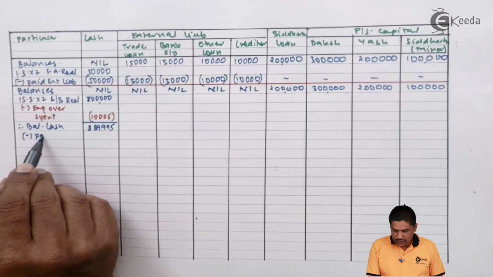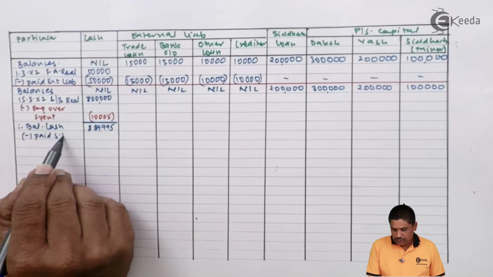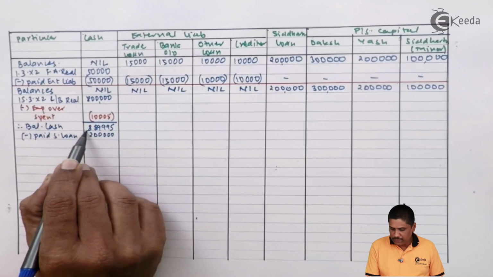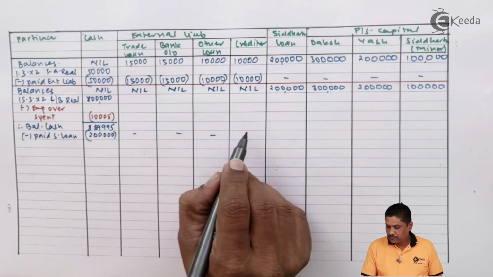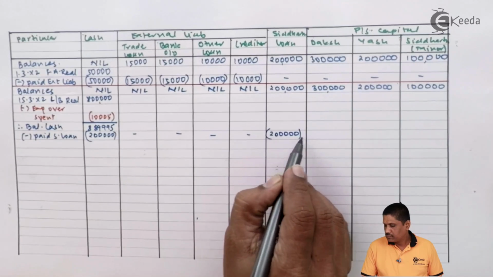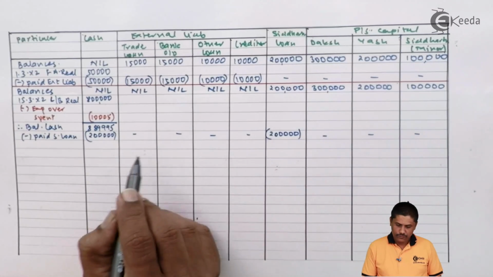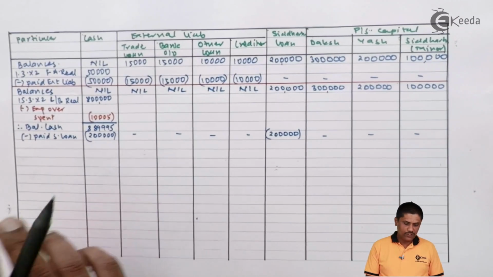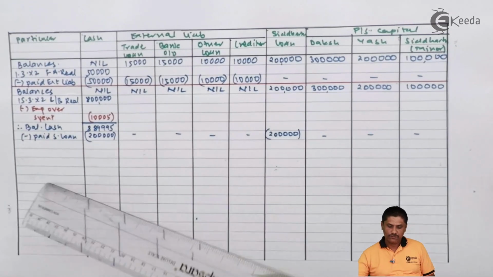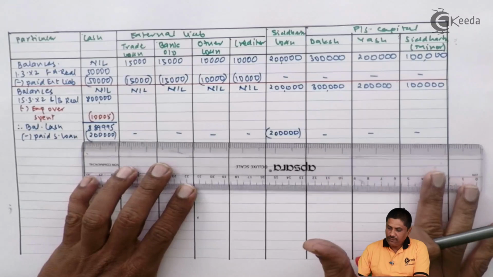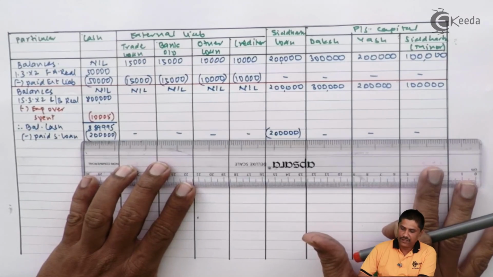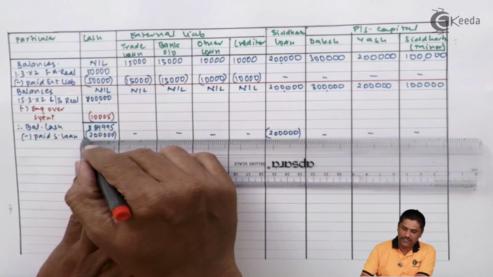So paid Siddharth's loan. We have a sufficient amount, so 2 lakhs will be paid to him. Okay, so this one stage is over. Let me take the remaining amounts. See, once a particular stage is over, you should always take the balances again and again so that you can decide the next payment very easily.